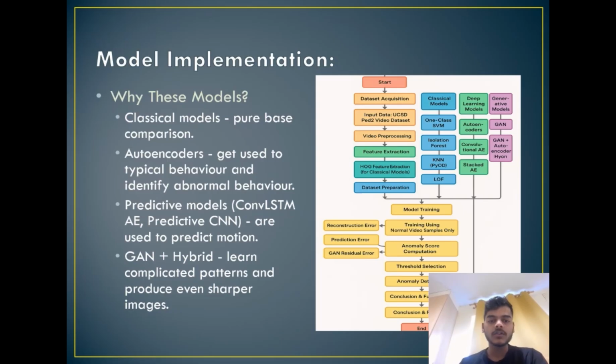In autoencoder models, I chose autoencoders that learn to reconstruct normal frames. Anomalies cause high reconstruction error. Predictive models, convolutional LSTM autoencoder and predictive CNN, learn to predict future frames. Anomalies cause large prediction errors. Generative models, GAN-based models, generate realistic frames of normal behavior. Anomalies appear when reconstruction diverges. This selection allows a complete performance comparison.